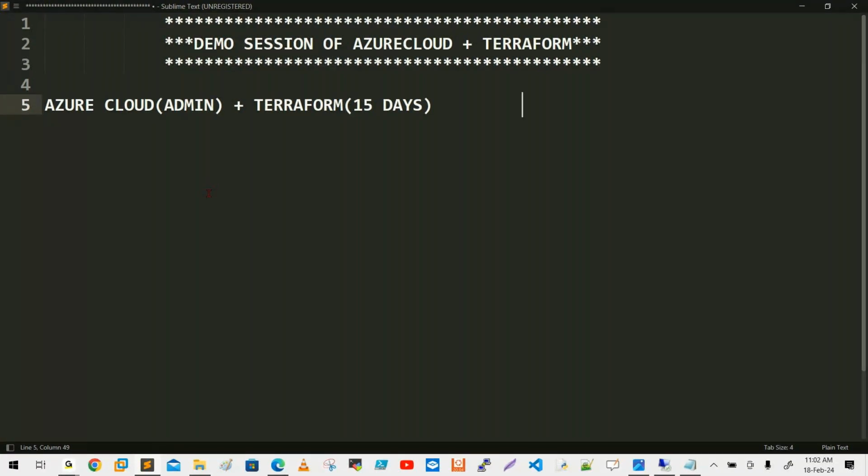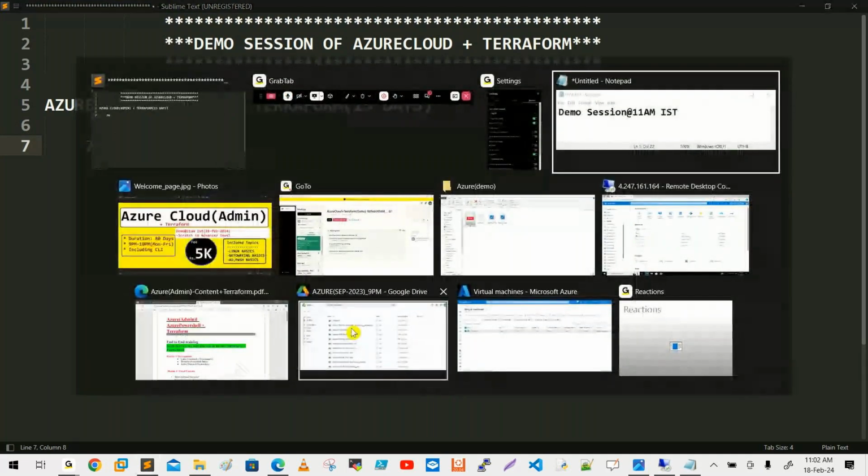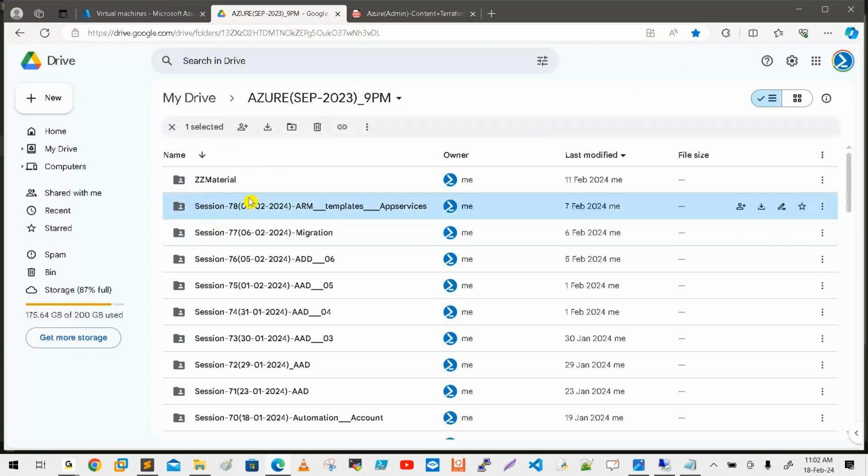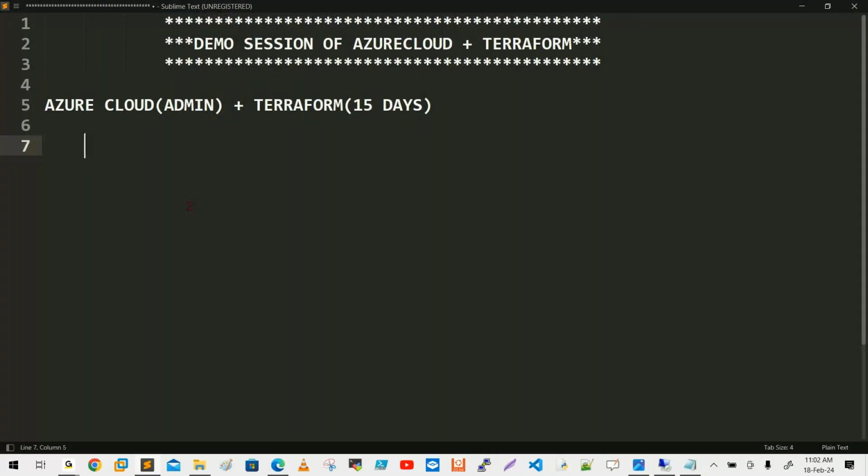Guys, if you come to the duration part, who is eligible and what are the prerequisites, I will give to you before that. So only Azure Cloud will take 70 plus hours. Last time it took 78 sessions, in 2024. We can consider 80 days, plus this is a 15 days training, so total is a 100 days training program. It is definitely a lengthy program. Then only you will get the clarity of what the available components are.